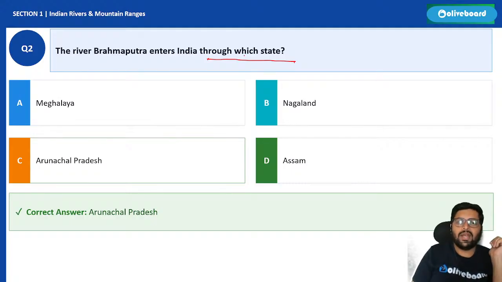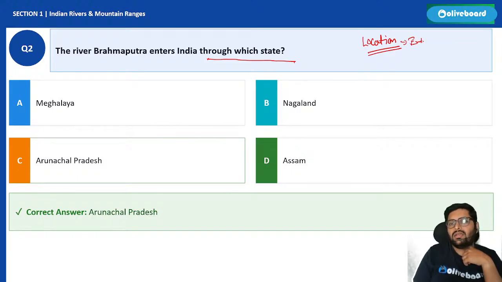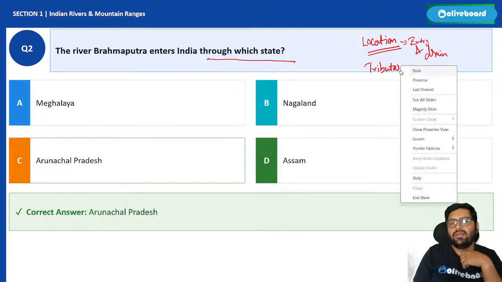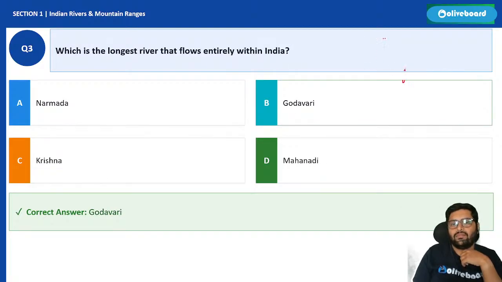Like, Brahmaputra enters through which state? Whenever you are studying, please study location. Location of the river is important. That means entry and drain. Where is the river draining? Then, when rivers are asked, please study the tributary of that river.